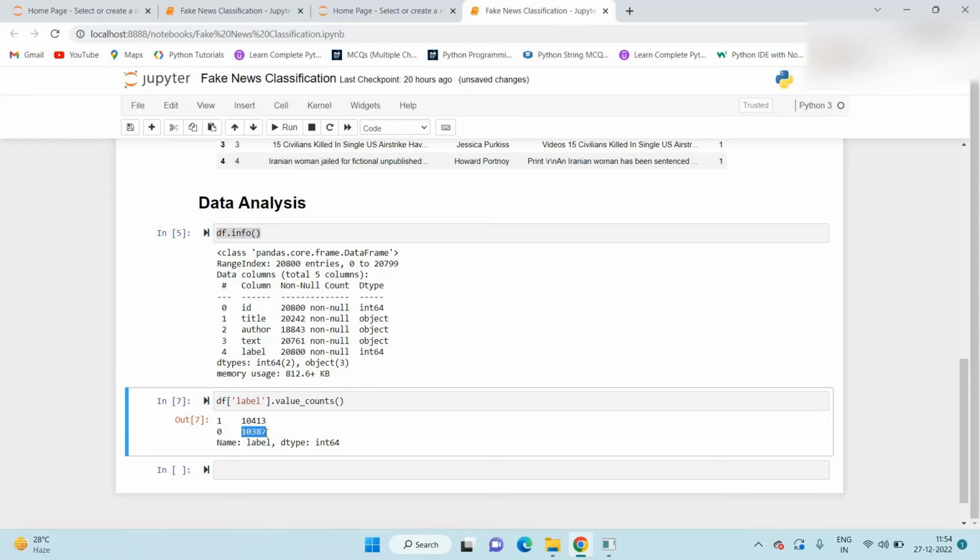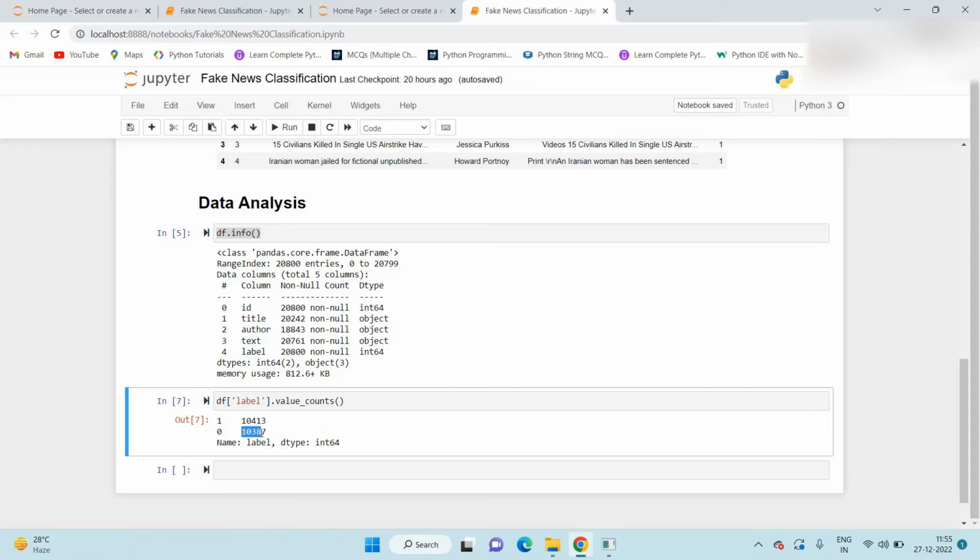So both classes are equally distributed, but sometimes the data is not equally distributed. For example, for 1 the data has 10,413, but 0 has around 5,000 or something. In that case, data imbalance happens. An imbalanced data set means the target class has an uneven distribution of observations.